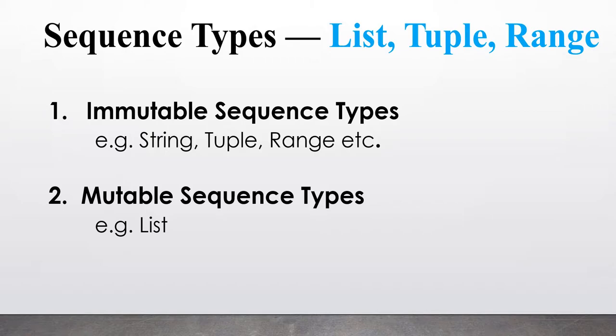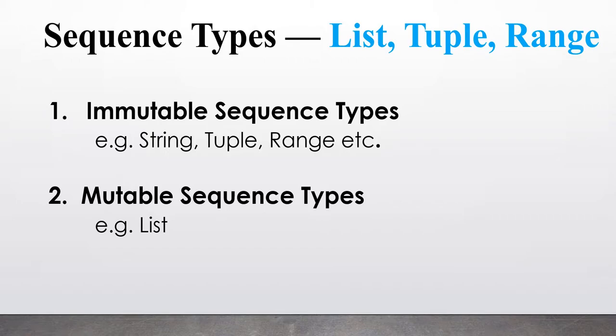Whereas the second type, the mutable sequence type, is the one we can modify or change. I know you might be getting confused: how can a string not be mutable, or how can a string not be updated or changed? But we are going to see that using simple examples, and then I'm definitely sure you will understand why they are called so. One by one we are going to look into these sequence types and understand them.